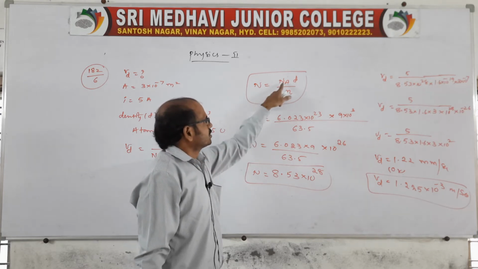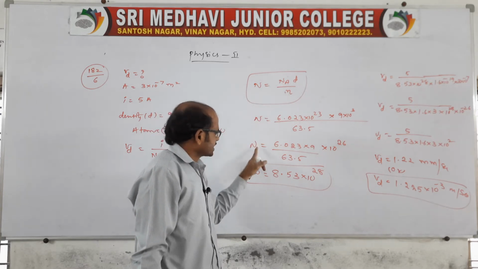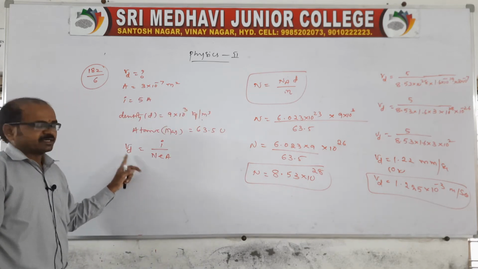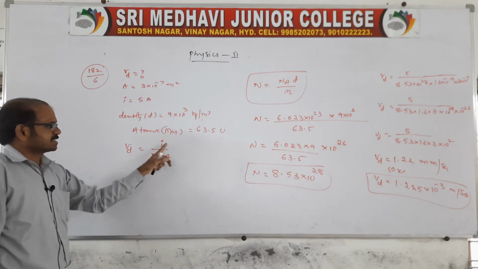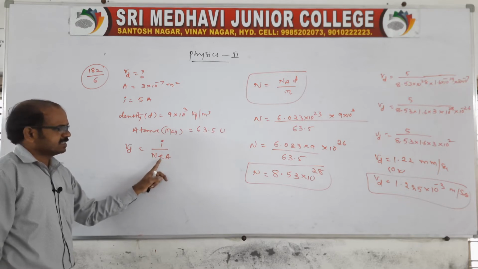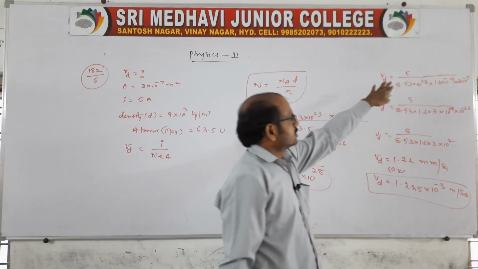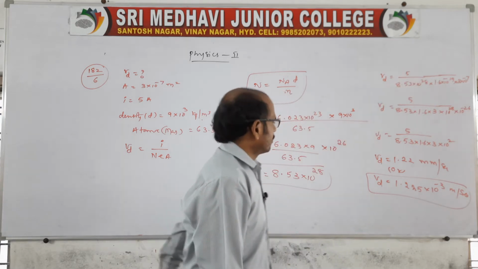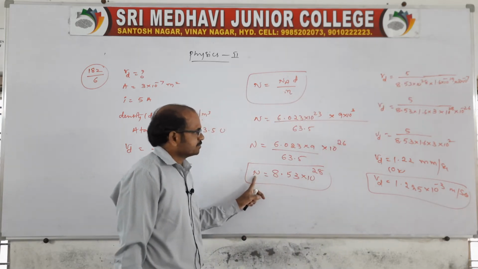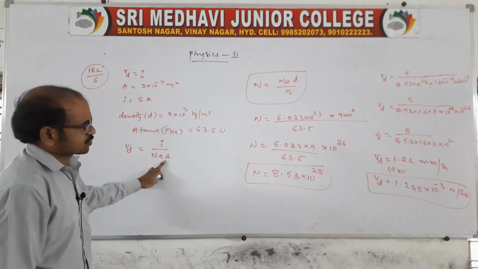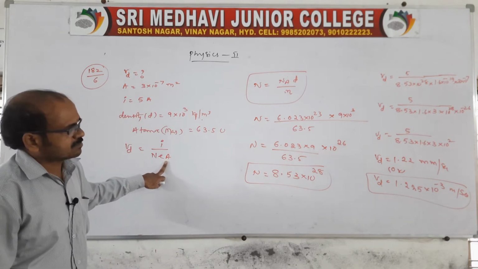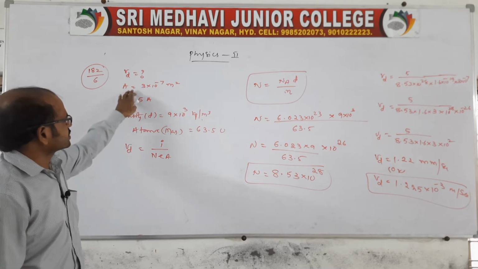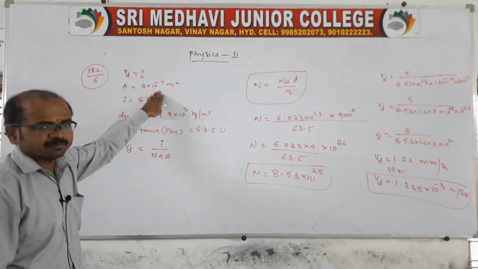After calculating capital N, find the drift speed, Vd is equal to I by capital N e A. We know the current value given in the question, we already know capital N, the electron charge is 1.6 into 10 power minus 19, and the A value is given as 3 into 10 power minus 7.